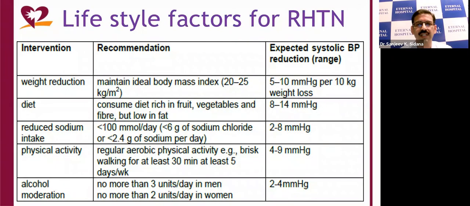These are the various lifestyle factors which are responsible for hypertension. They include weight reduction, dietary components, reduced sodium intake, physical activity, and alcohol moderation. The ideal body mass index should be between 20 and 25 kilograms per meter square. The diet should be rich in fruits, vegetables, and fiber, but low in fat.